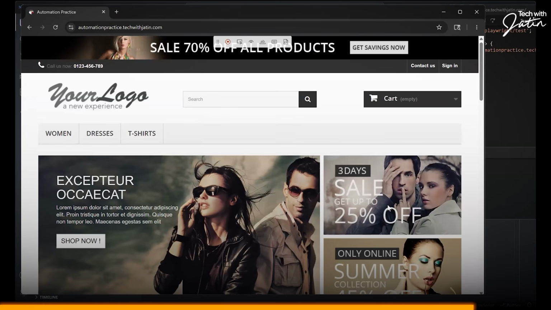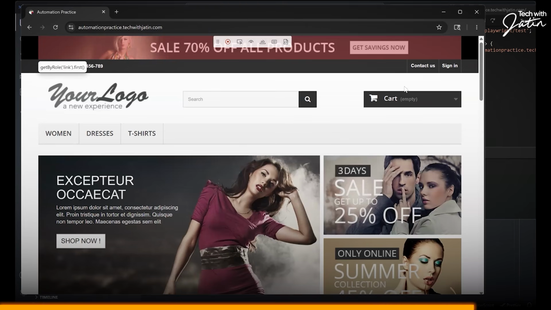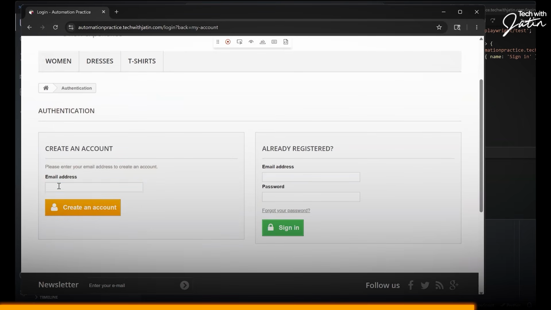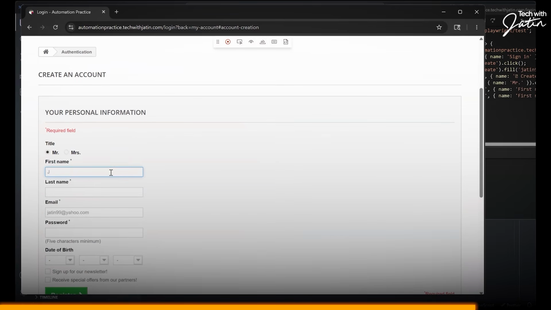Okay, so we got the Playwright inspector ready, and what Playwright inspector is going to do for me is just going to literally copy the steps. It's just going to create the test steps and all. So I'm just going to click on the sign in button. Then I'm going to go to the email address. Probably just going to give some random email address, jatin99@yahoo.com. Okay, I'm going to click on create account, select the title, name Jatin. Okay, this is fine. I'm going to give a password, something.